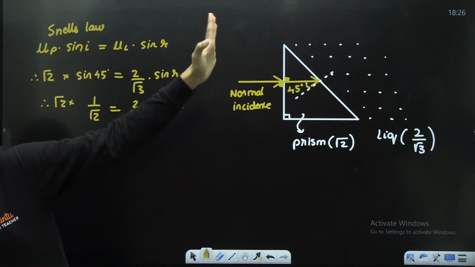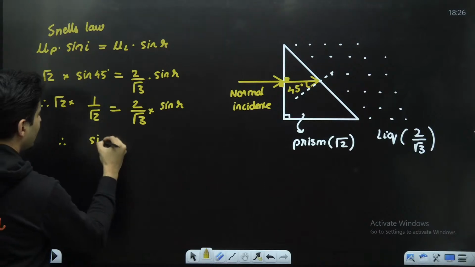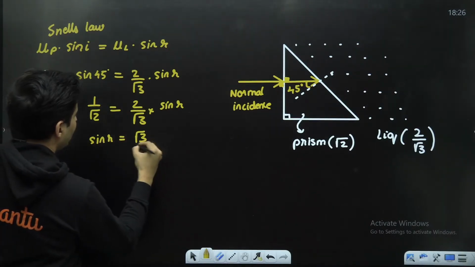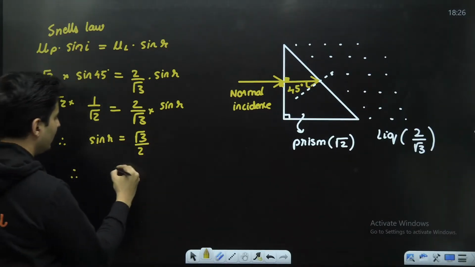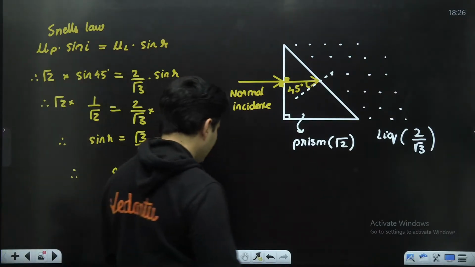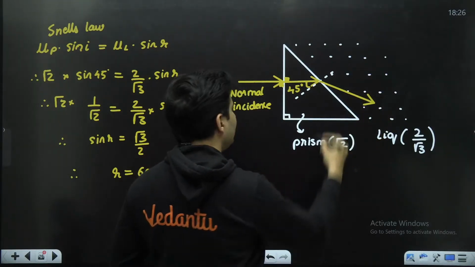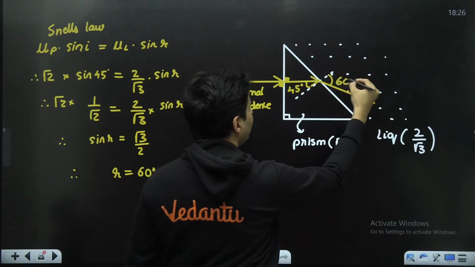Is that right, everyone? Okay. So root 2 cancels. Sine of r will be root 3 by 2. This is a standard thing. r will be how much? 60 degrees. Which means after this, the light ray will go like that, and this particular angle will be 60 degrees.